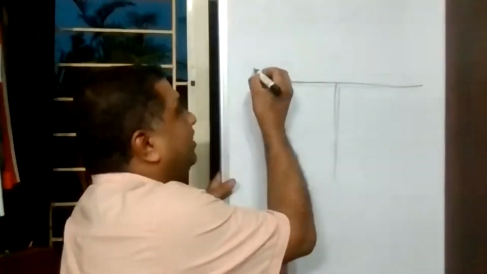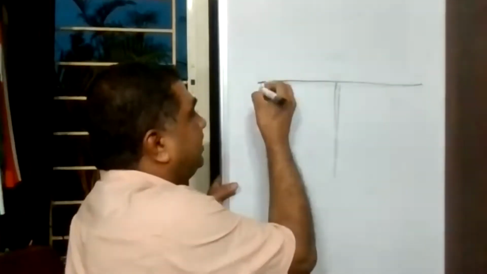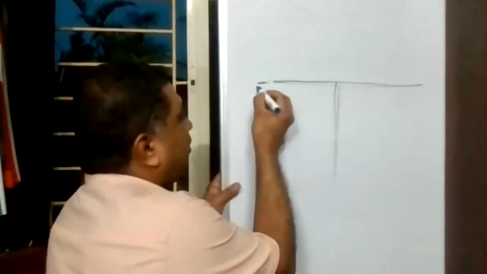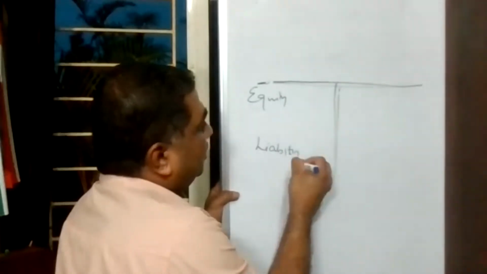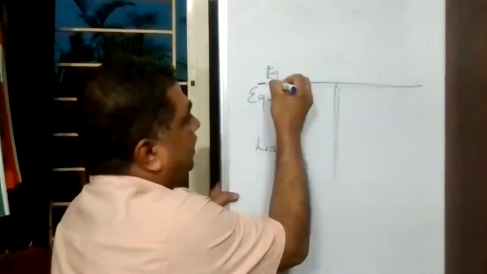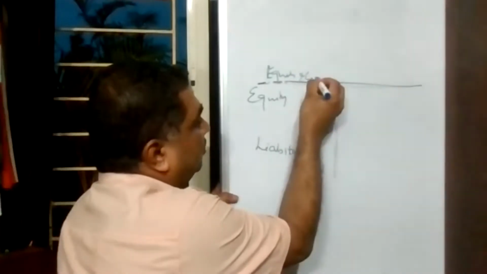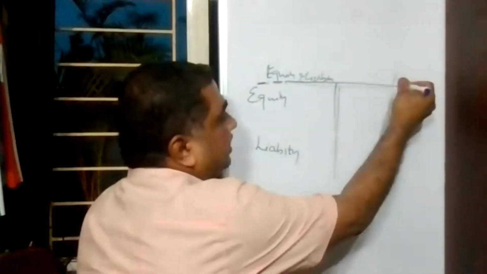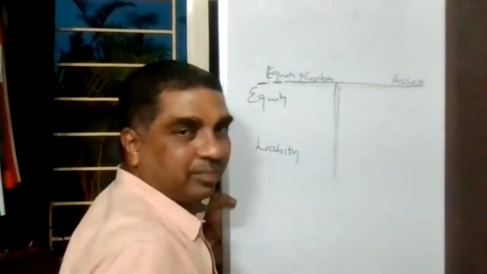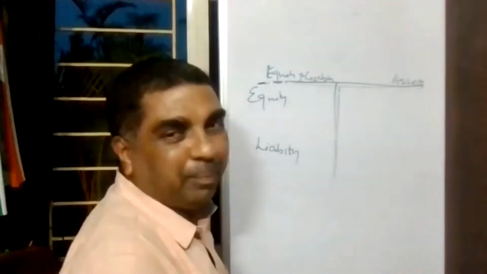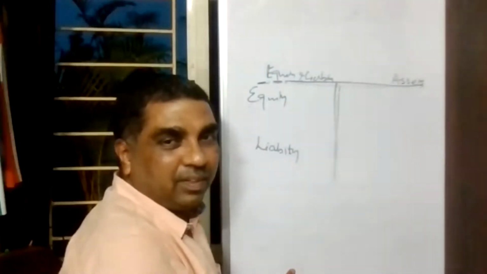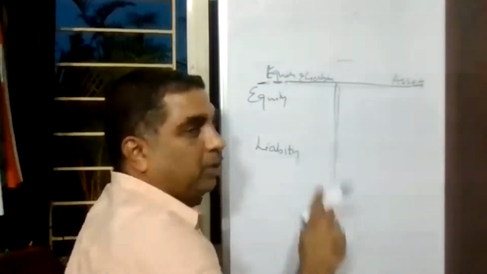Answer is no. This side we write not just liability. Two items are there, in fact: equity and liability. This side is called equity and liability. This side is referred to as assets. This is for non-company entities. They prepare the balance sheet in this way, and this is a position only at a particular time.